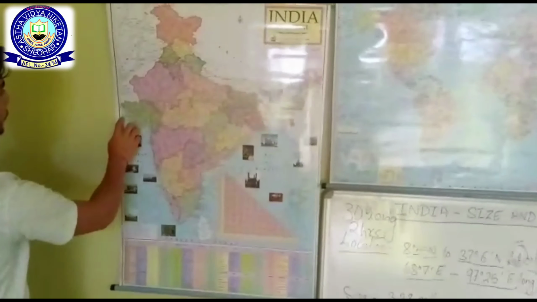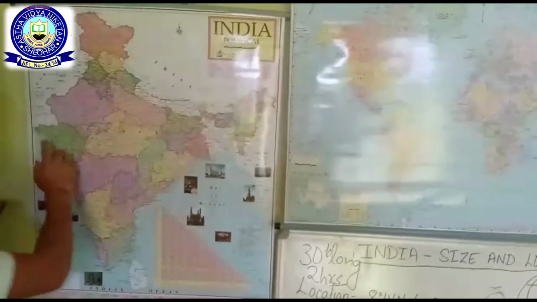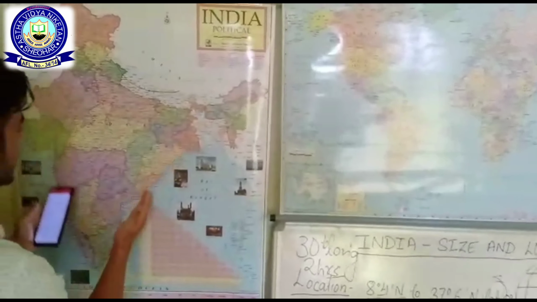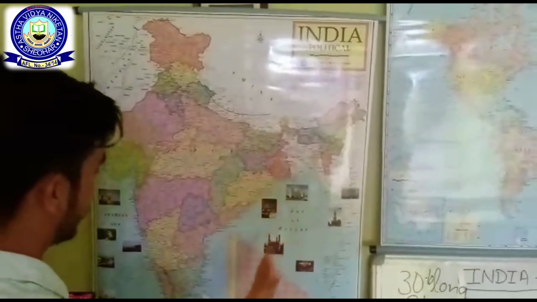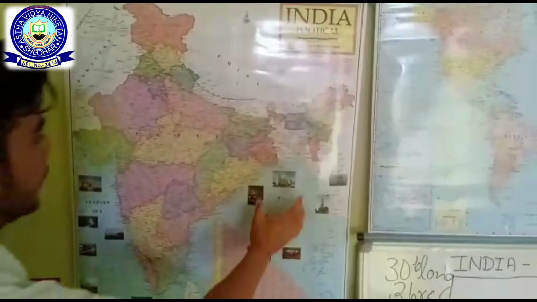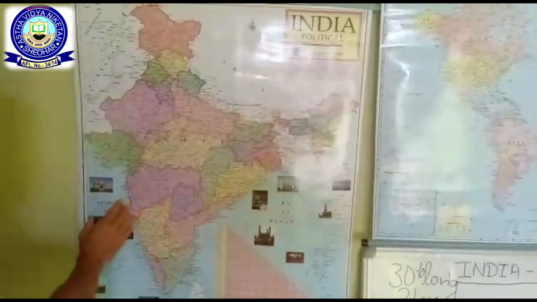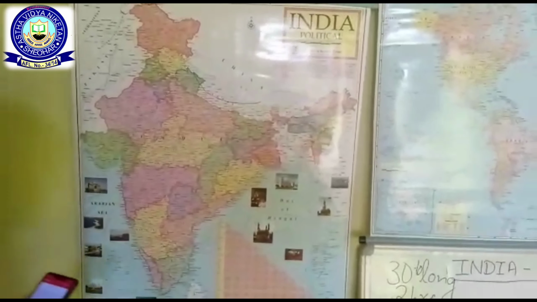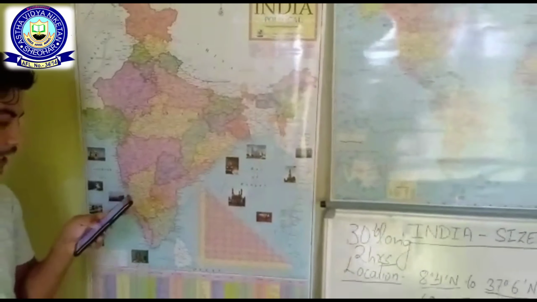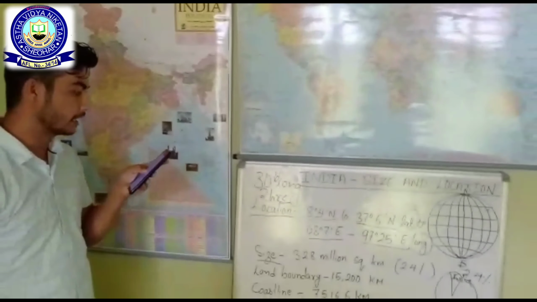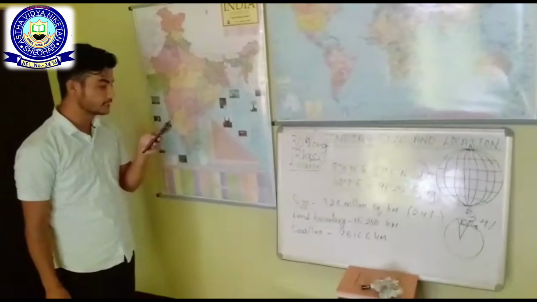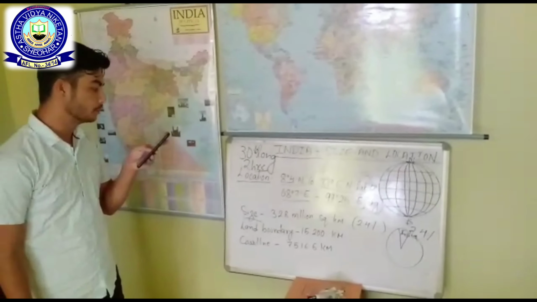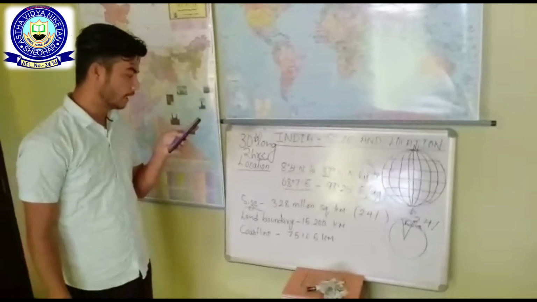If you look at 22 degree latitude, India begins to taper, it becomes narrower. That divides the Indian Ocean into two parts, that is Bay of Bengal in the east and Arabian Sea in the west. Look at figure 1.3 and note that the latitudinal and longitudinal extent of the mainland is about 30 degrees. Despite this fact, the east-west extent appears to be smaller than the north-south extent.